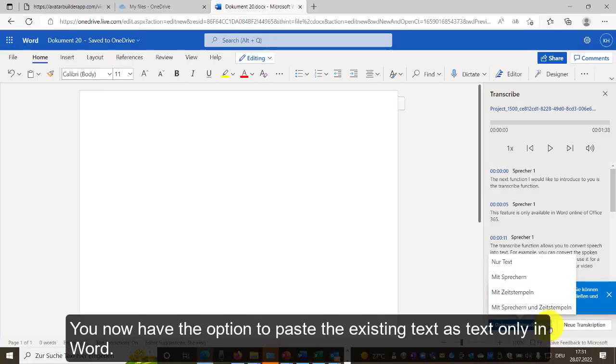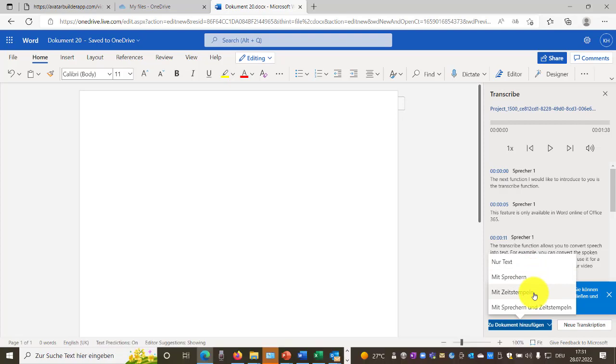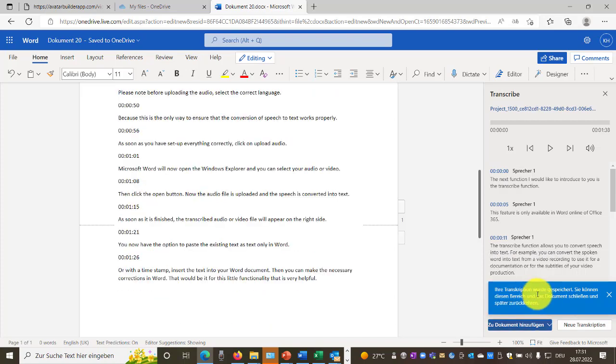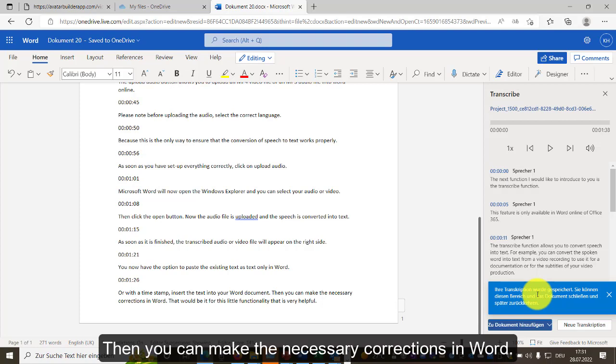You now have the option to paste the existing text as text only in Word. Or with a timestamp. Insert the text into your Word document. Then you can make the necessary corrections in Word.